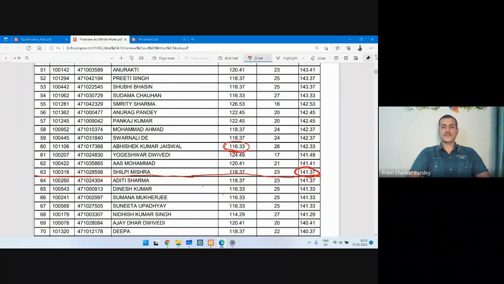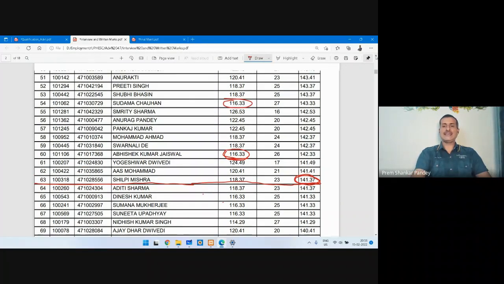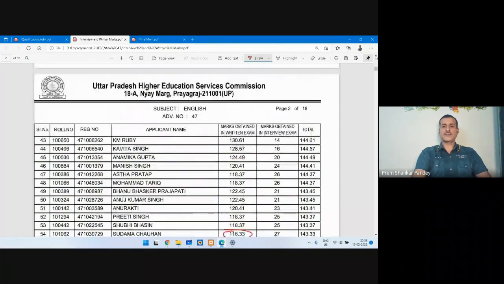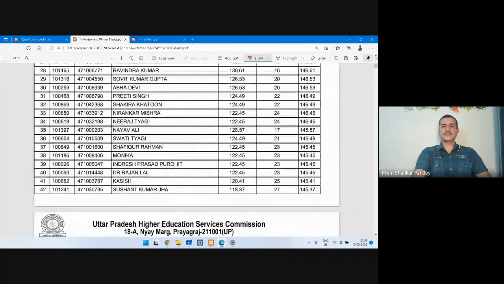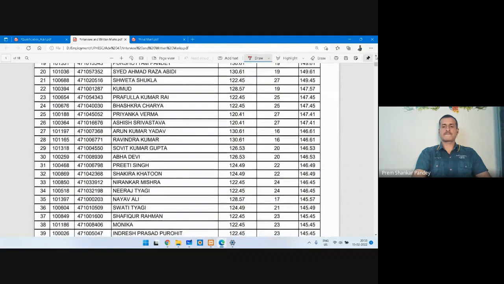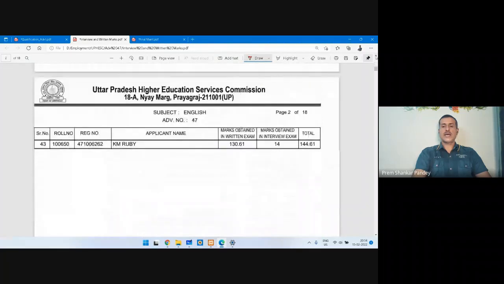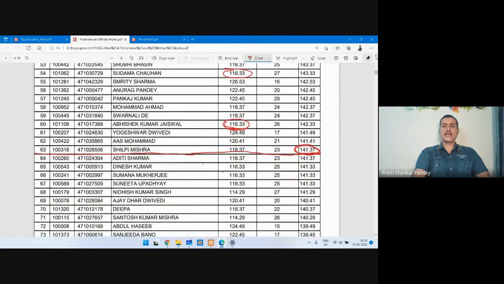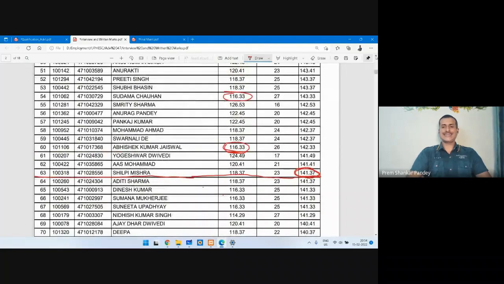116.33. You won't find any marks less than this. So anyone who is above 116.33, round off to 117.